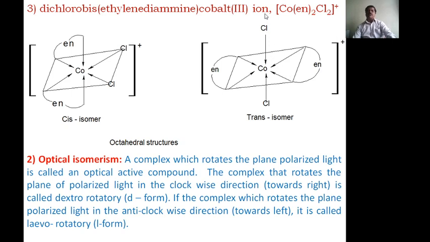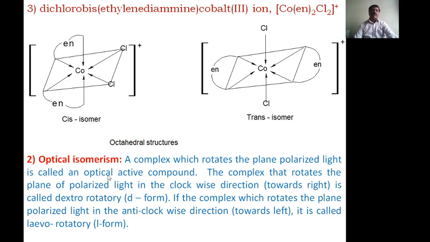And in the other, the chloro groups are on opposite sides, and the ethylenediamine is a bidentate ligand. These occupy two corners. Here also two corners, and one chloro above and one below the plane. They are exactly on opposite sides, and they are called trans isomers. And this is about geometrical isomers.